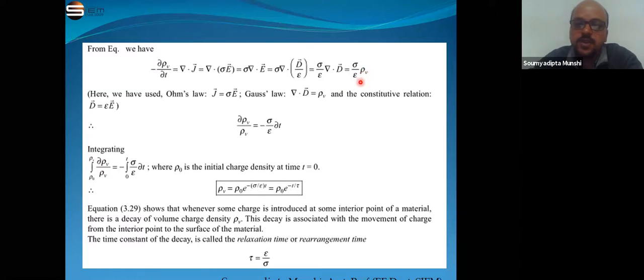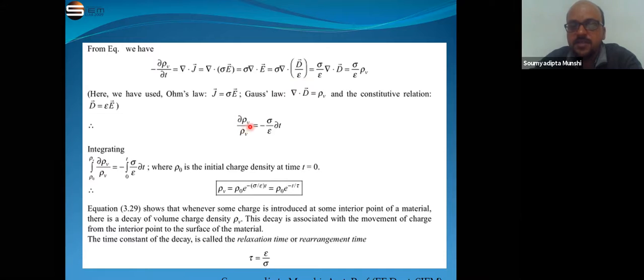If we rearrange this, from minus del rho v by del t equal to sigma by epsilon rho v, we take rho v on the left hand side and dt on the right hand side, and the minus sign also goes to the right hand side.